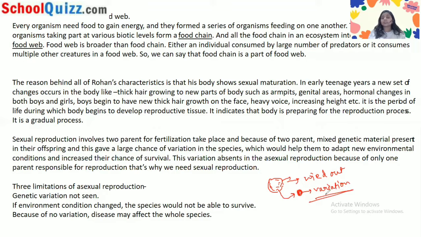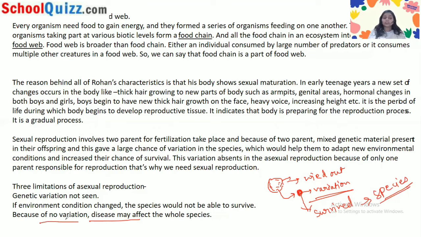So it has the information on how to survive in the changing environment, or how to fight this disease which is spreading in the species. So it would survive, and after that this individual also reproduces, and the species and its existence would remain.